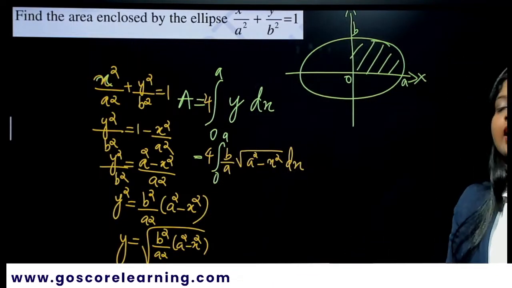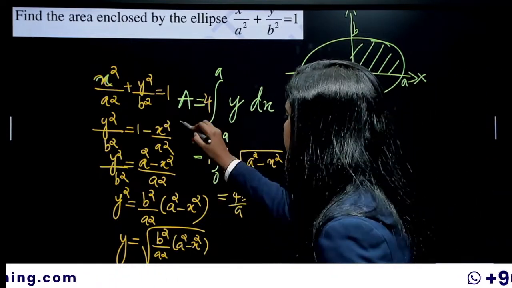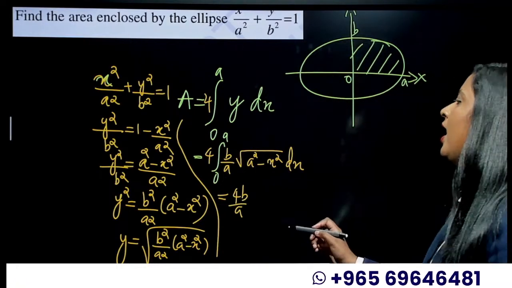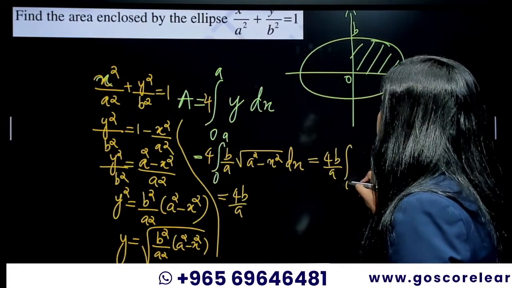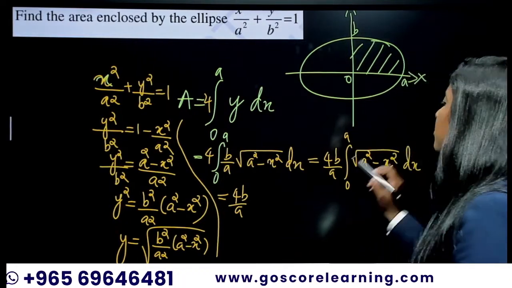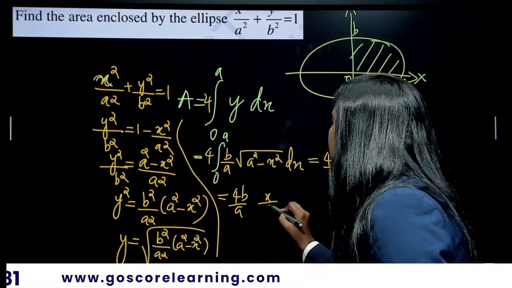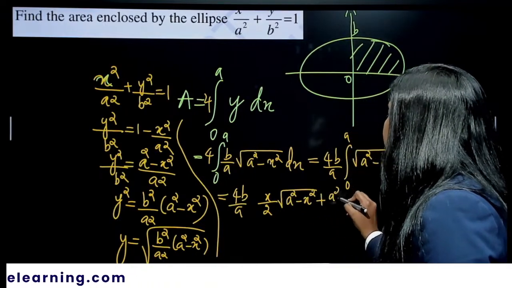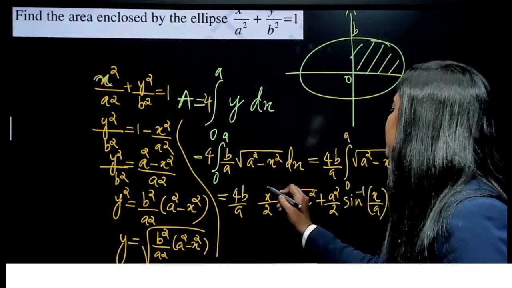Right? Yes. Okay. Now 4 into b by a is a constant. Let us take it outside. We don't want to bother about that one. And integral 0 to a, let me write it here: 4b by a, integral 0 to a, root of a squared minus x squared dx. What is the integral of root of a squared minus x squared? It is x by 2 root of a squared minus x squared plus a squared by 2 sine inverse of x by a. We did the same thing before.